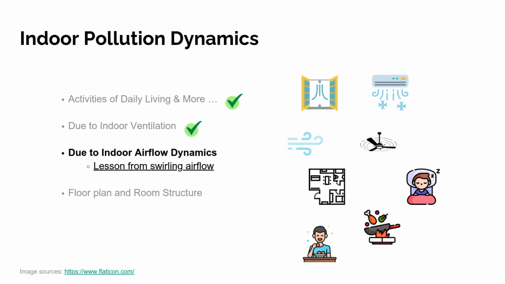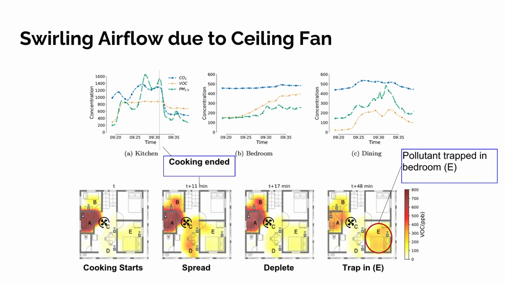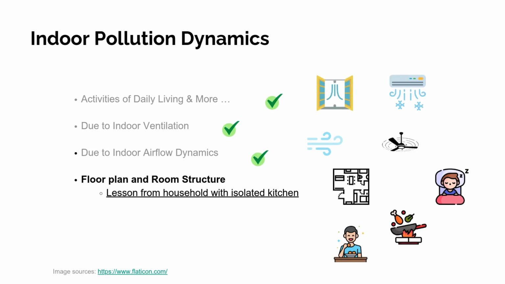Next, we observe that airflow can impact the spread of pollutants from one room to other. For instance, here we see that VOC keep on spreading to nearby rooms from kitchen until cooking ended at T plus 11 minutes. Finally, the pollutant starts depleting at T plus 17 minutes. However, we observe trapping of VOC in the room after 37 minutes.